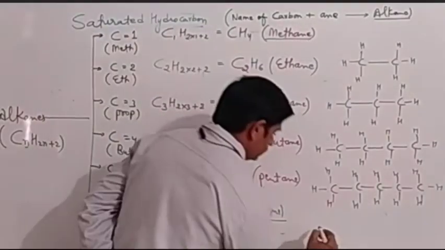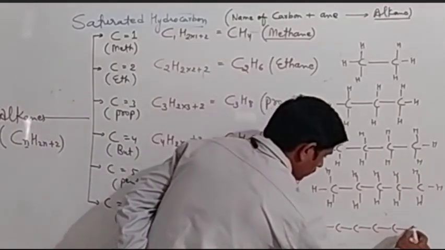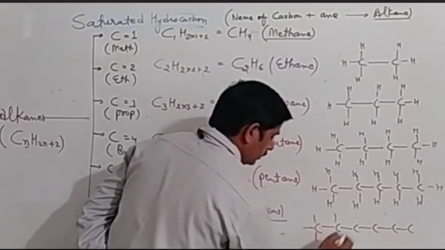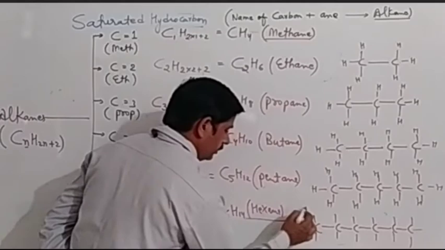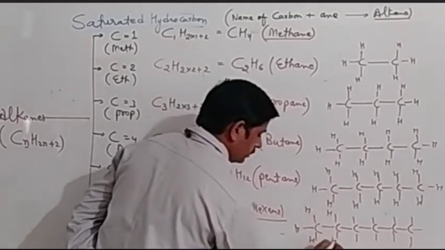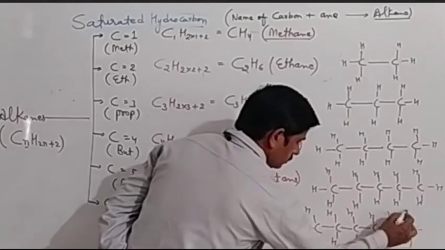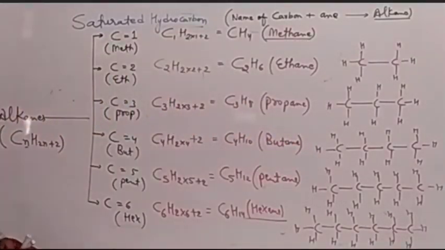It should be like this: 6 carbon, 1, 2, 3, 4, 5, and 6, and then hydrogen, and at rest of the vacancies there will be hydrogen. You will connect one hydrogen here. Now this is the structure of hexane. Okay, so these are alkane. These are the structures of alkane.